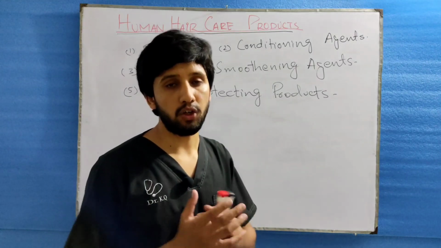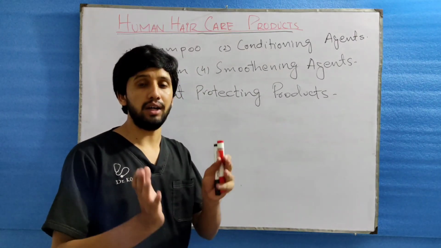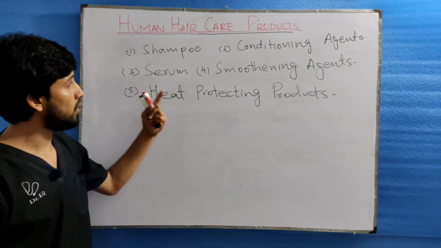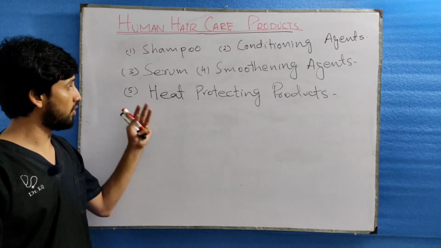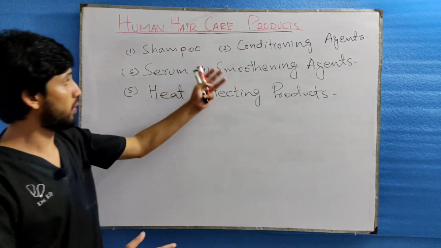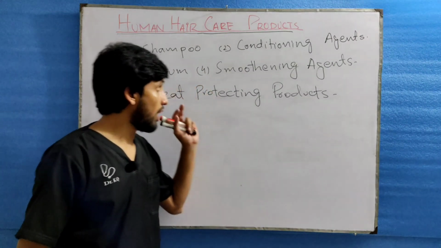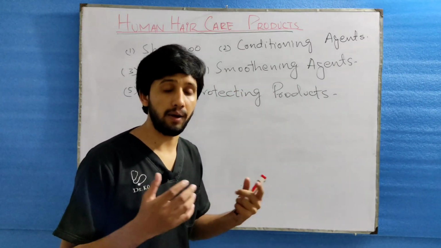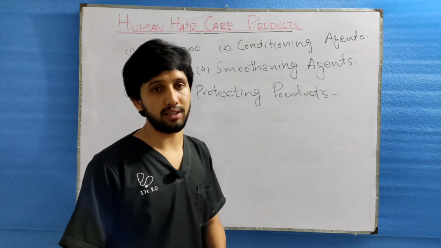I will end my lecture with the topic of human hair care products. What are the cosmetic products which maintain the health of the human hair? Number one is shampoo, then conditioning agents, then serum, smoothing agents, and the last one is styling and heat protecting products. These are all the care products which we should use for the proper care and health of the human hair. I will discuss these in detail next, and the problems related to human hair like hair fall, dandruff and other conditions I will discuss in my next videos.